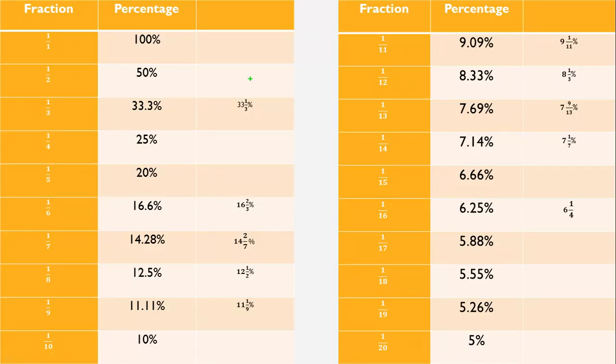Before solving the problem, please highlight this fraction, because I already covered it in the percentage topics as well. 1 is nothing but 100%, 1 by 2 is nothing but 50%, 1 by 3 is nothing but 33.3%. If you mug up these formulas, we can easily solve any problem using these fractions. Please note down these fractions. Okay, let's solve the problems.